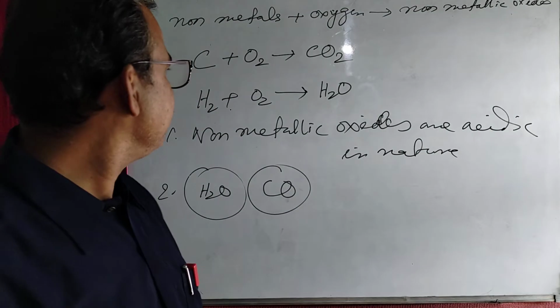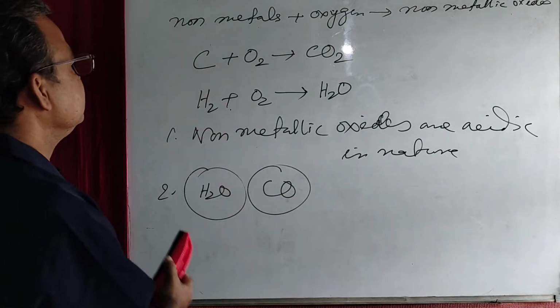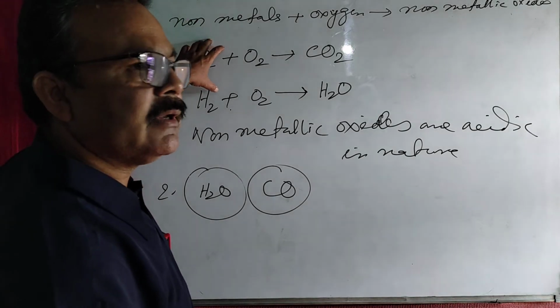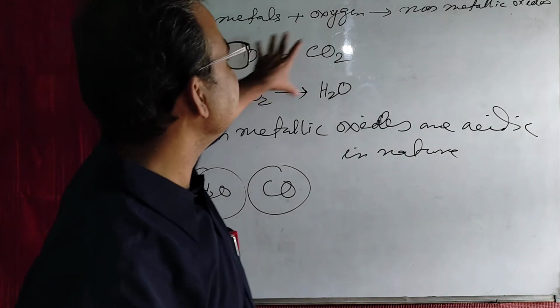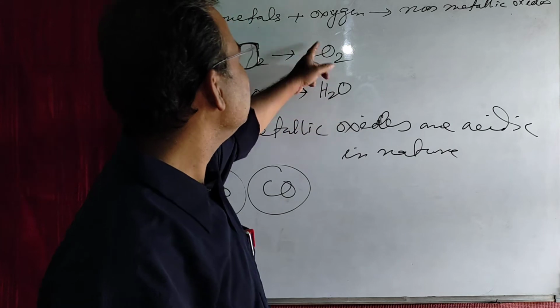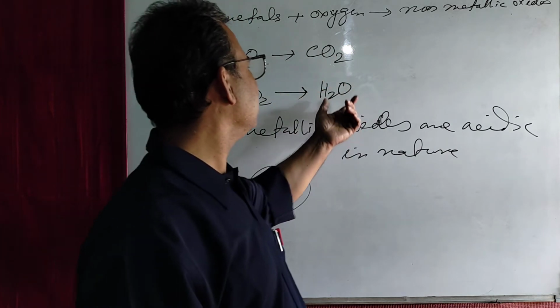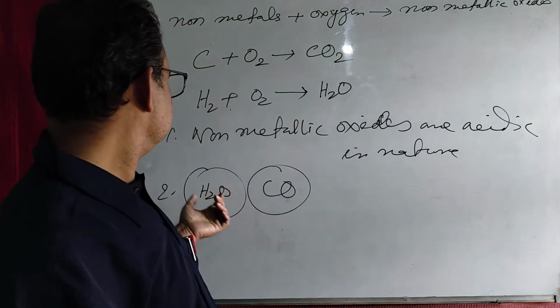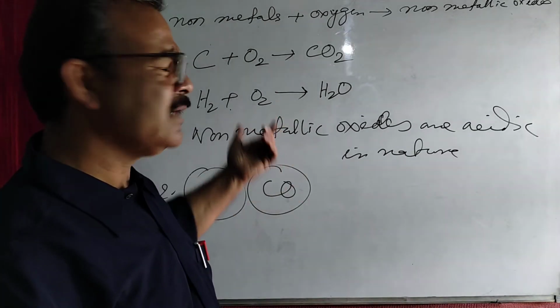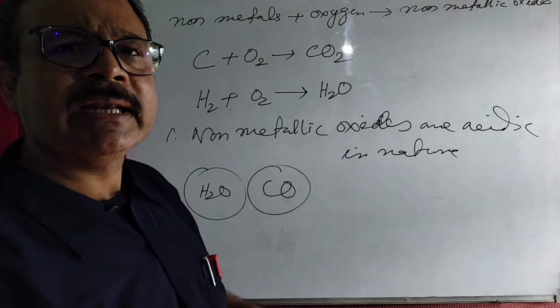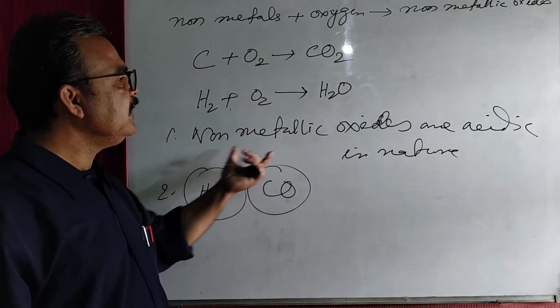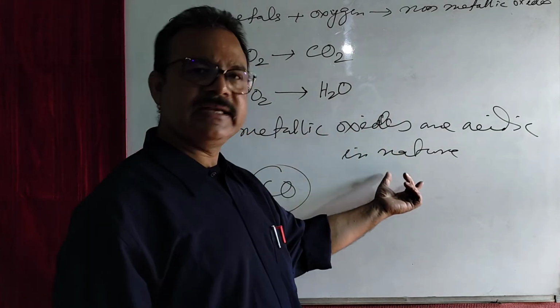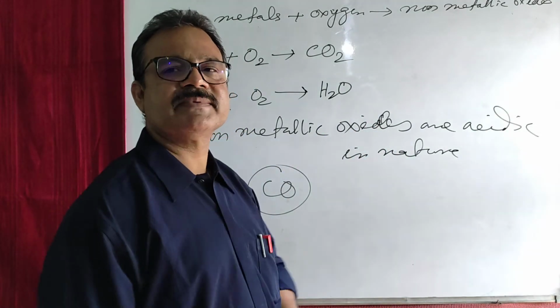Is it clear? So you remember that when non-metal reacts with oxygen, then non-metallic oxides are formed. These are non-metallic oxides: carbon dioxide, water, carbon monoxide, sulfur dioxide. All these are non-metallic oxides. And non-metallic oxides are acidic in nature, means non-metallic oxide behaves like acid.